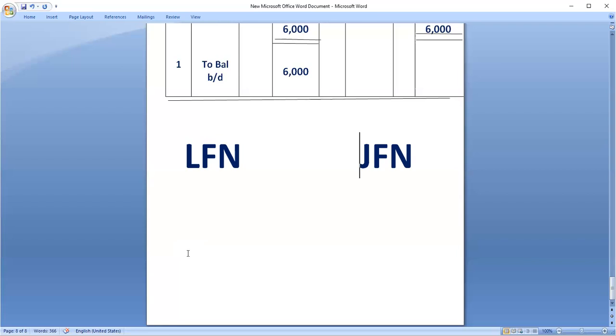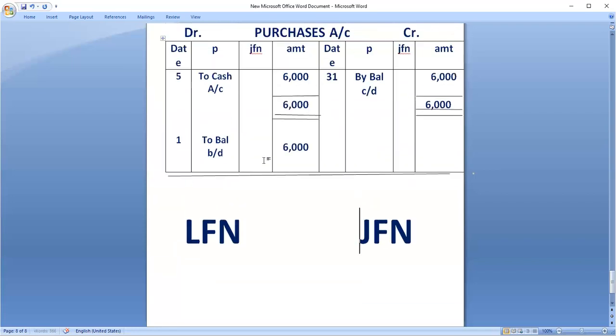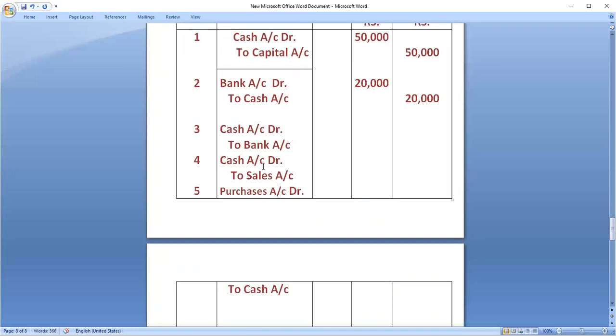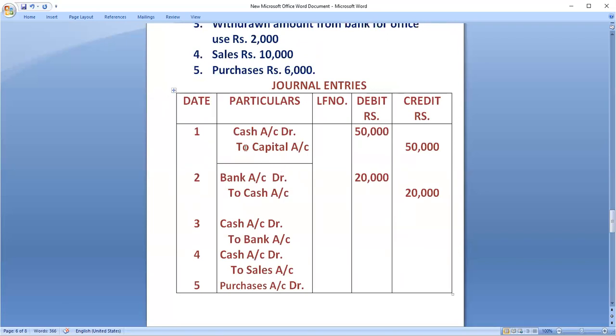I have mentioned certain journal entries in this book. Let us take for example. Whatever journal entries that we mentioned, I have written in the page number. Are you able to see this? Page number 25 is there. Yes, sir. On the 25th page, I have written these journal entries.